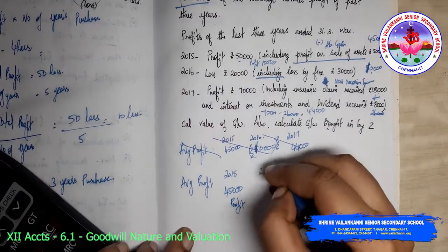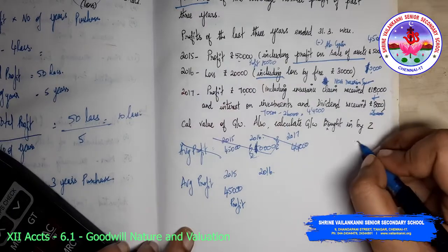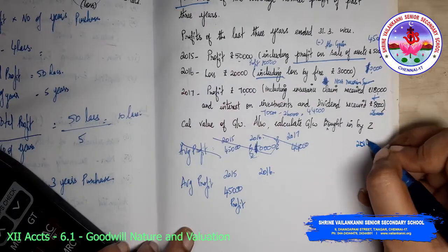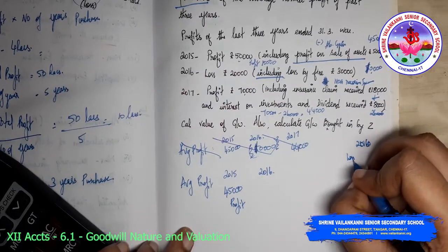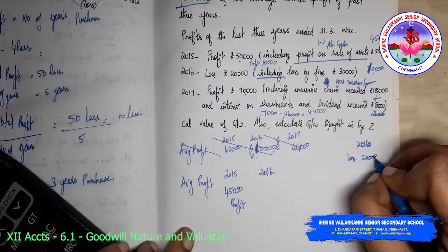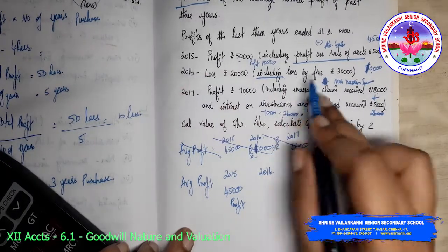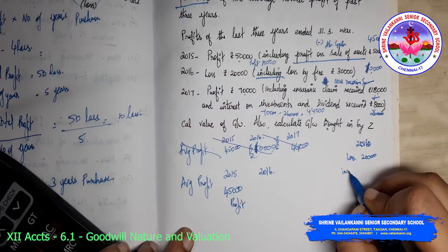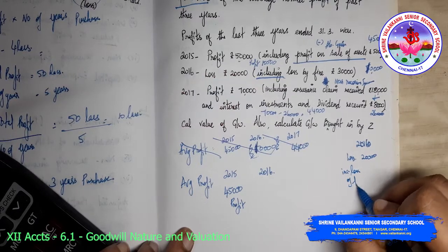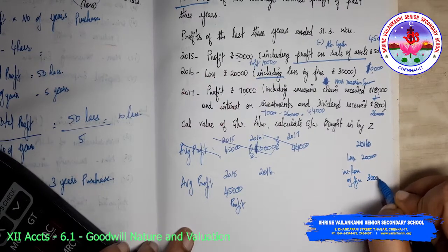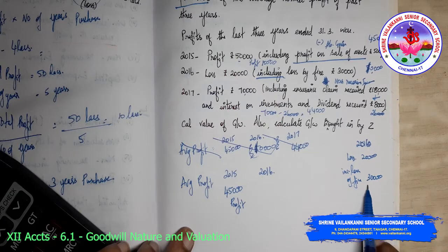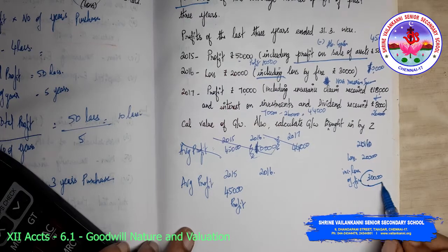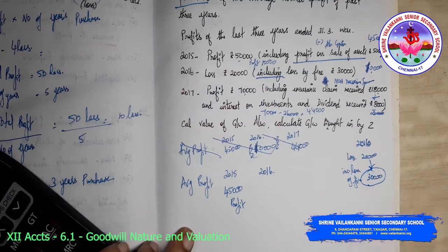So 2015 profit is 45,000. What about 2016? In 2016 there is a loss. How much is the loss? 2,000 is the loss, including loss of fire 30,000. So this includes the loss of this 30,000, right?